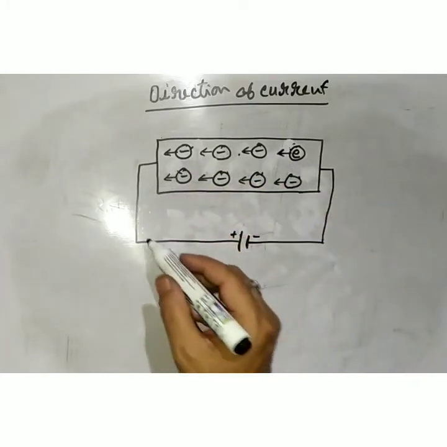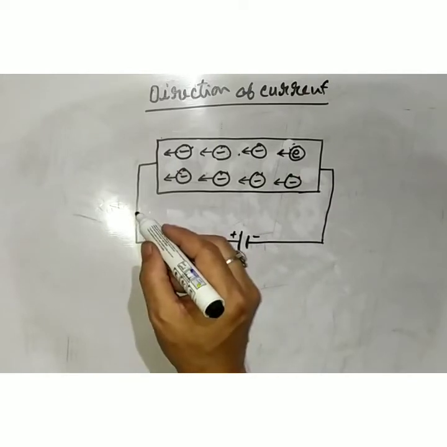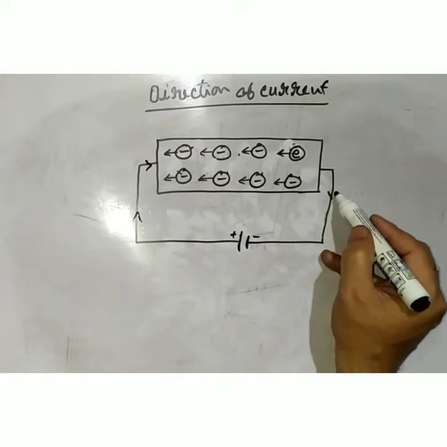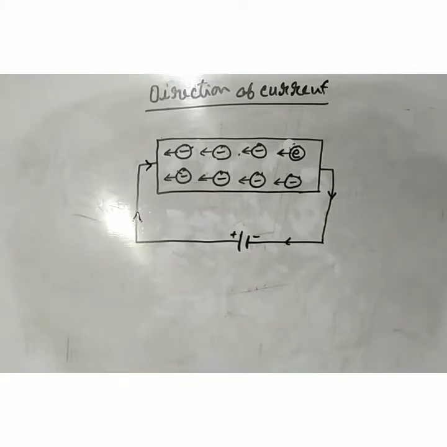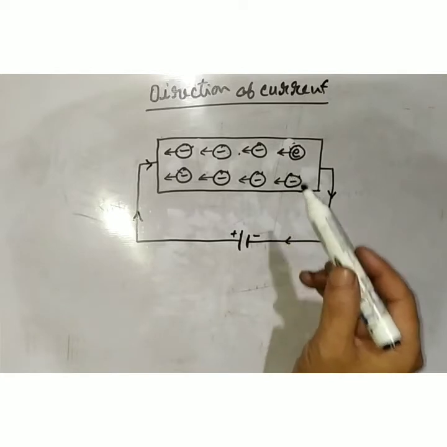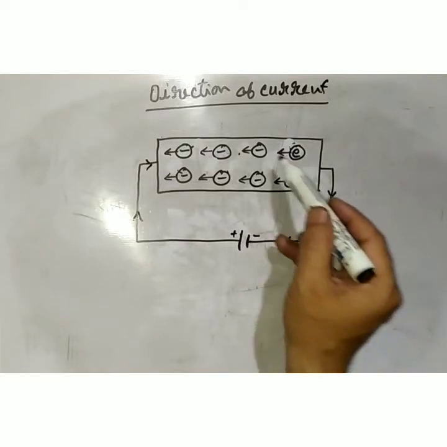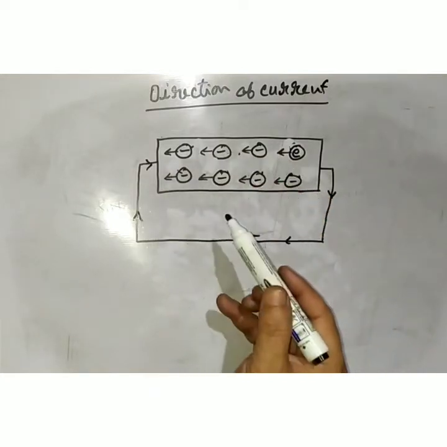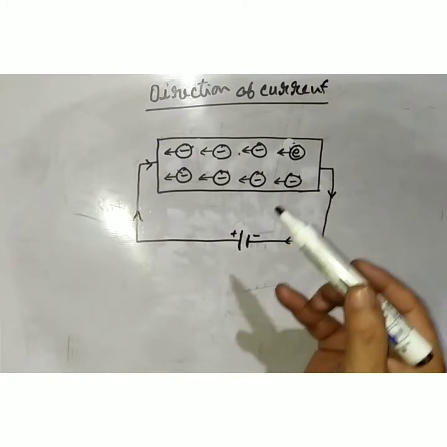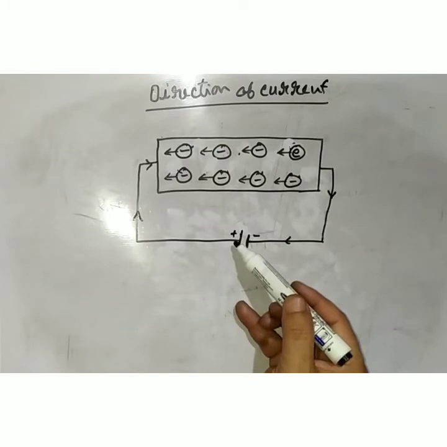In return, electric current starts to flow from the positive terminal to the negative terminal. This means the direction of the electric current is just opposite to the direction of the electrons. So always remember, electrons move from the negative terminal to the positive terminal. The reason is that an electron is a negative charge, so the negative terminal repels them and the positive terminal attracts them.